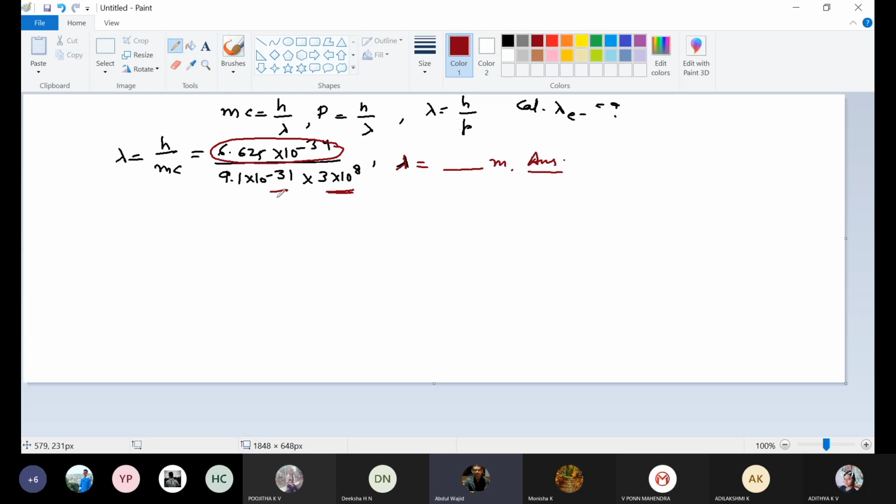If velocity is not given, then obviously we will use velocity of light. If any other velocity is given in the numerator, then we will put that value. And m is mass of the particle, here the electron. In this way, you can calculate the wavelength of the electron.